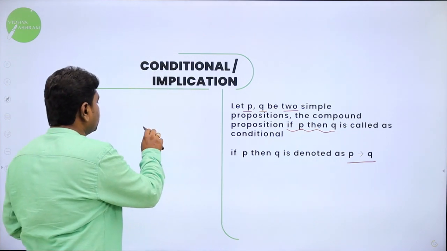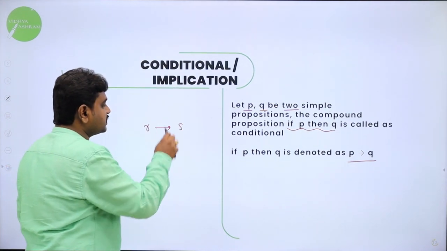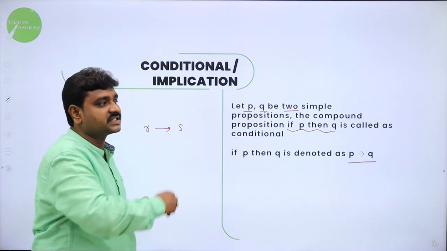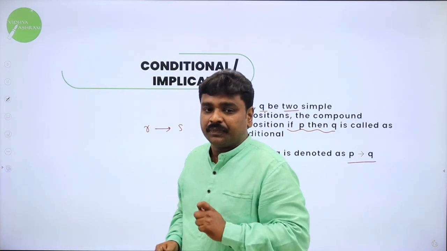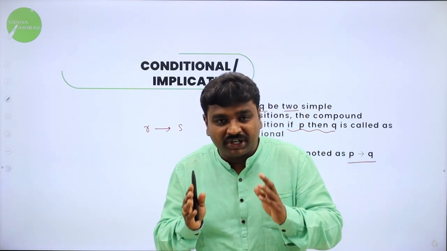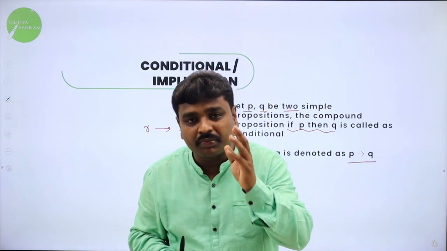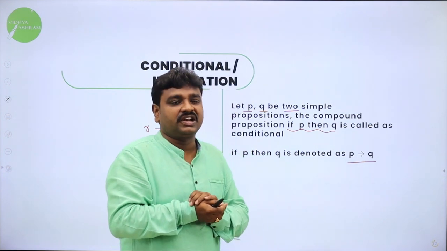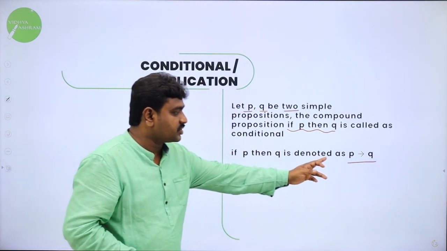So if I write R implies S, this is read as if R then S. We read this as what? If R then S. So now you know what is conditional. Let P, Q be two simple propositions. The compound proposition if P then Q is called conditional. It is denoted as P implies Q.